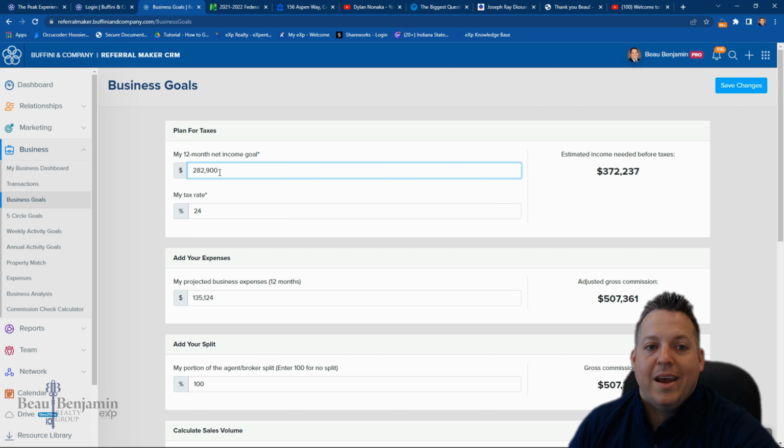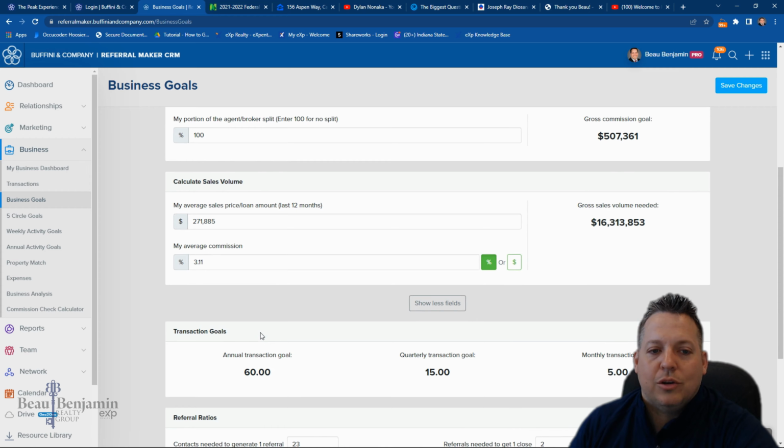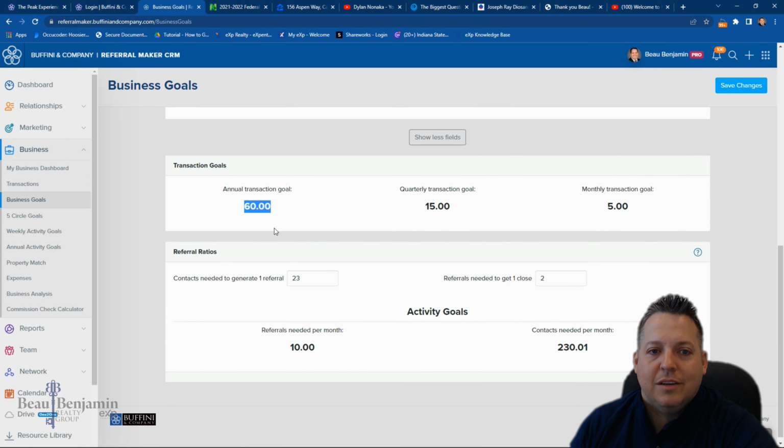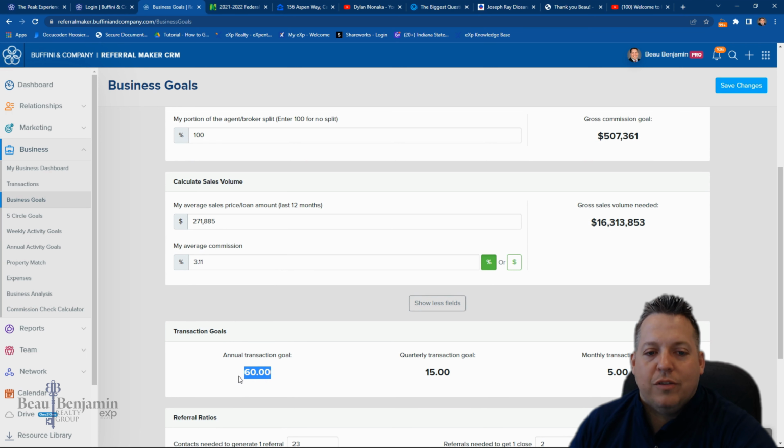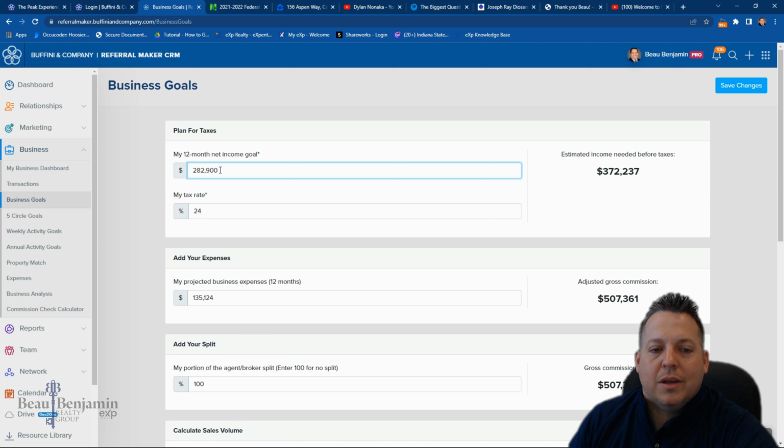This is take-home pay, after-tax pay. Again, I increased this number because I wanted to actually base it on a 60 transaction goal. I'll show you how we get to that, but I wanted to do it a little bit differently, just to force it to say a 60 transaction goal. So we put this number in.